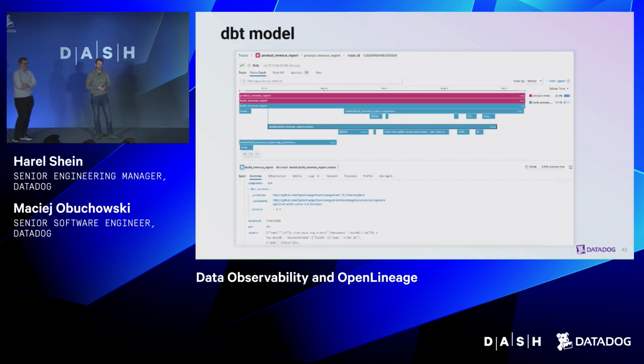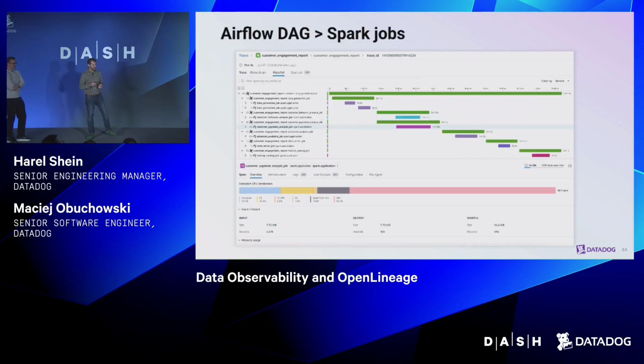Getting an even closer look into the dbt model itself, inside the dbt project, if you look at the bottom here, you can see the inputs of this dbt model that I'm currently highlighting. This dbt model has some dataset ID, and you can look at all of the columns that are there. And this is fully captured at runtime by the OpenLineage wrapper that observes the dbt job as it runs. Pretty cool.